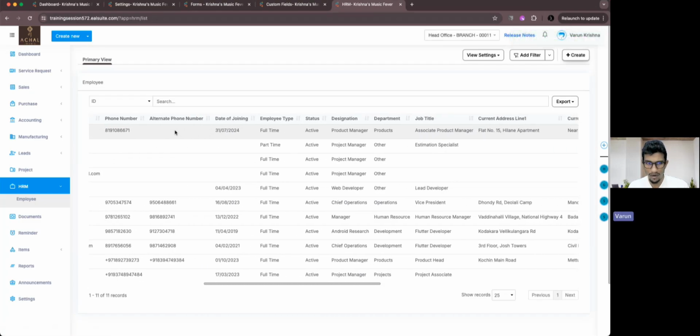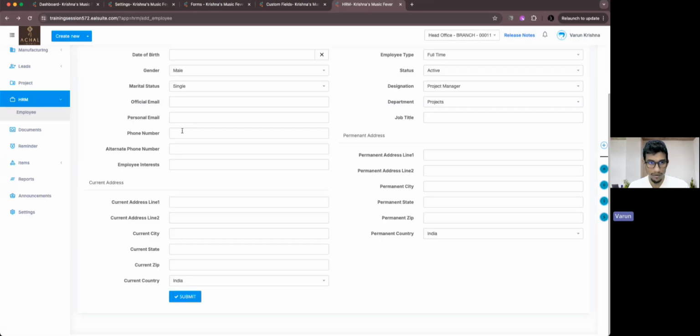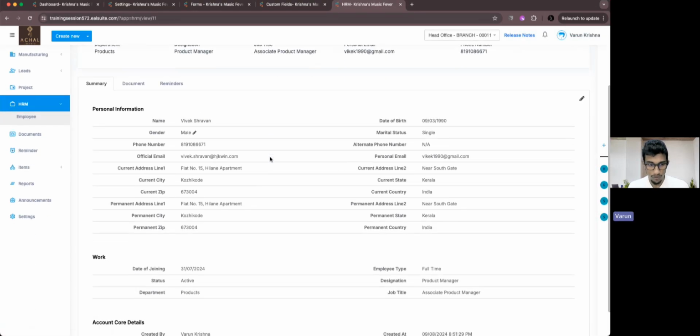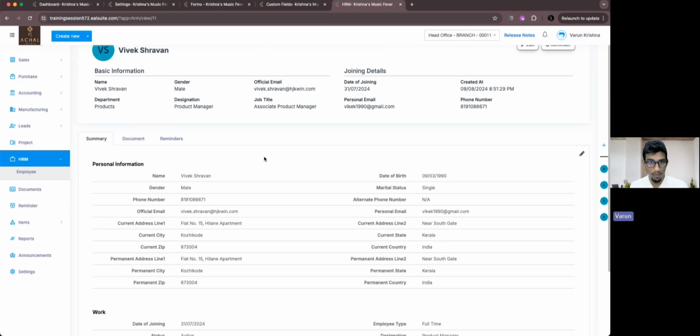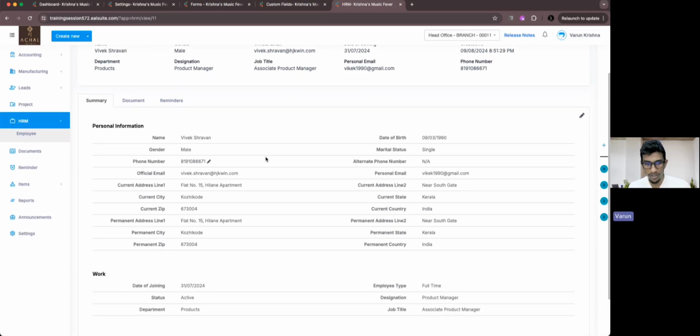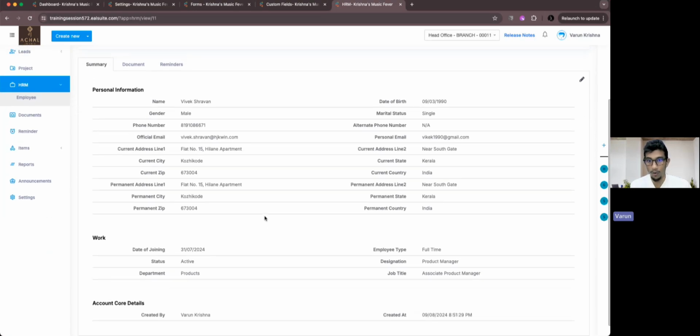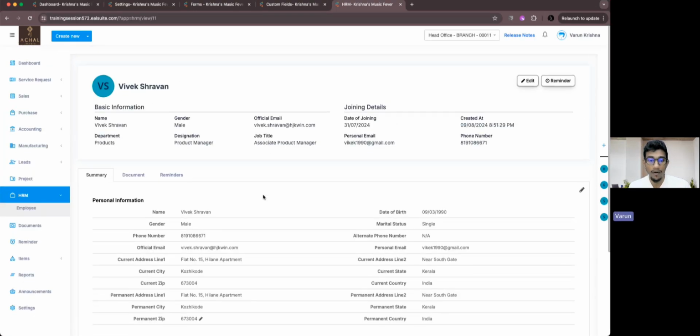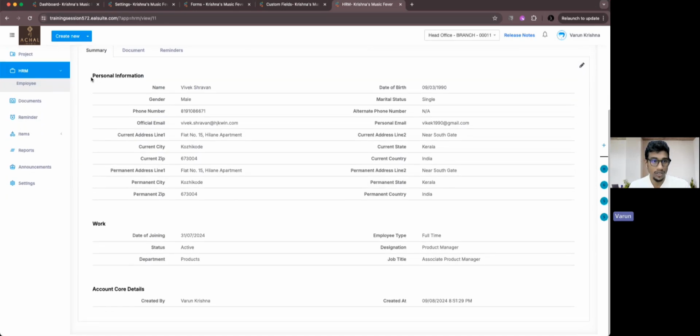Every detail is provided apart from the alternative phone number. So we'll go to the view page here. You've seen in normal customers, leads, suppliers, and everyone, there was a separate section for custom fields, right? We don't have that right now. What have we done? We have done a lot of things. Under personal information, you can see a lot of information coming here, under work and under account core details.